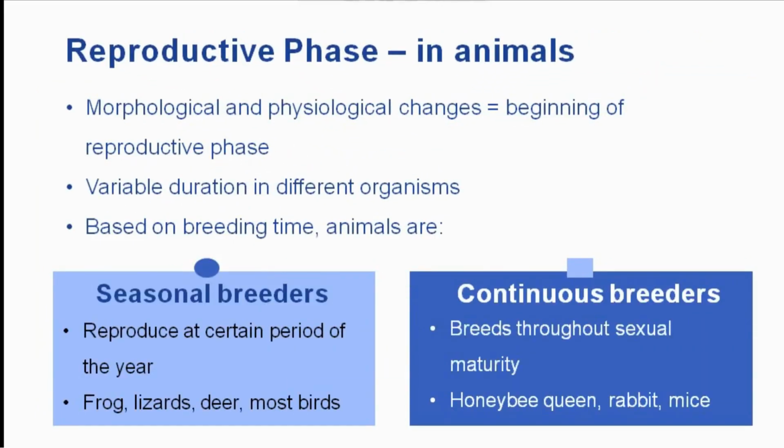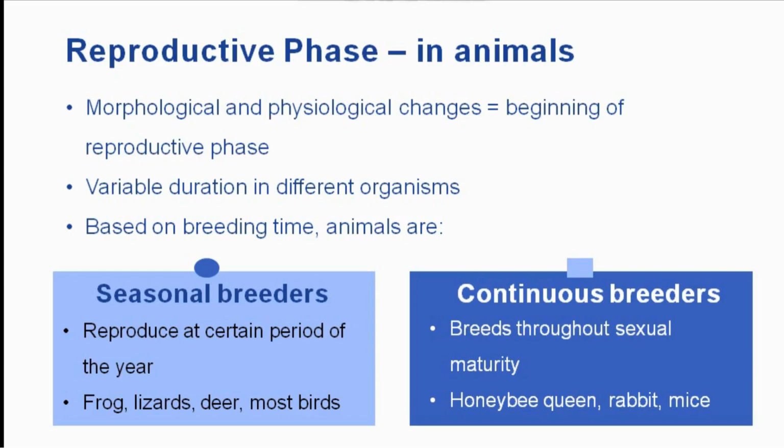As the juvenile phase comes to an end in animals, there is onset of morphological and physiological changes in the body of organism that marks the beginning of reproductive phase. The length of reproductive phase also varies in different organisms. Based on the time of breeding, animals can be categorized as seasonal breeders and continuous breeders. Seasonal breeders reproduce at certain period of the year, like frog, lizards, deer, and most of the birds.